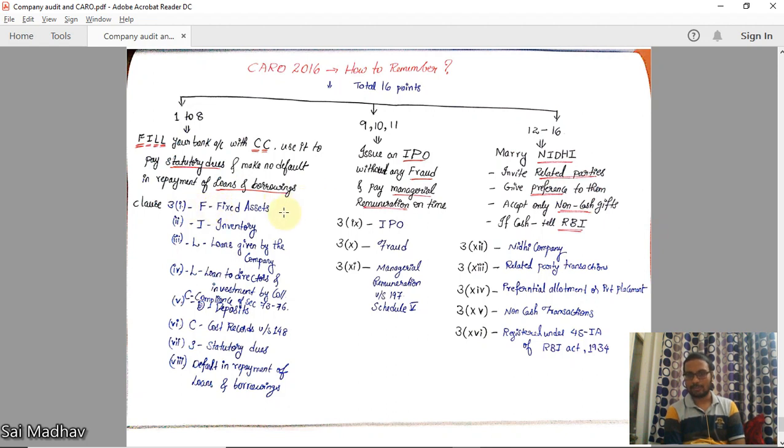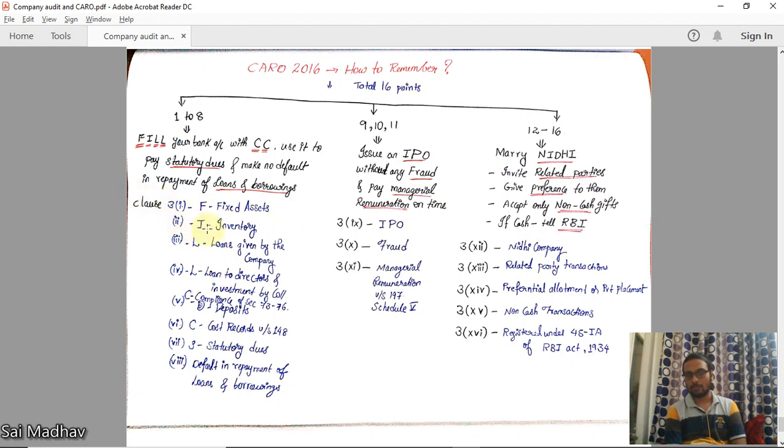Okay, F for fixed assets. The auditor should check the condition of fixed assets. If the proper records are being maintained, check the condition in the quantitative records, how the physical verification is being conducted, if it is conducted in reasonable intervals of time, if there are any material discrepancies, how are they being dealt with. Okay, if there are title deeds, whether they are in the name of the company or not, that is all dealt in fixed assets 3.1.